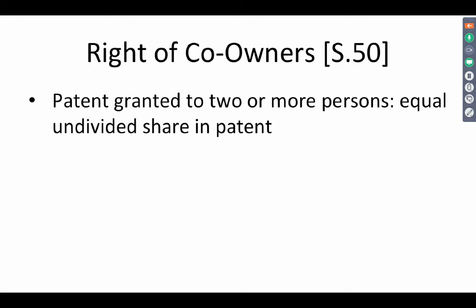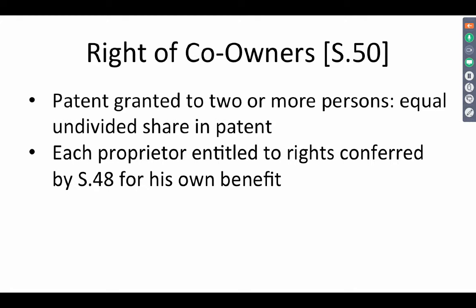A patent can be granted to two or more persons, and when there is no clear demarcation of what their shares are, the default position is that they have an equal undivided share in a patent. Each proprietor is entitled to rights conferred by section 48 for his own benefit. Section 48 details the rights of a patentee, so both the proprietors have the rights in the patent. And we use the word proprietor to refer to a patentee.